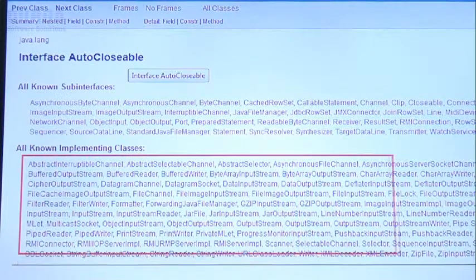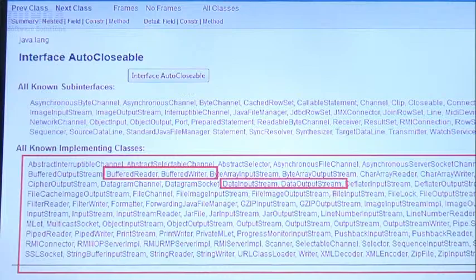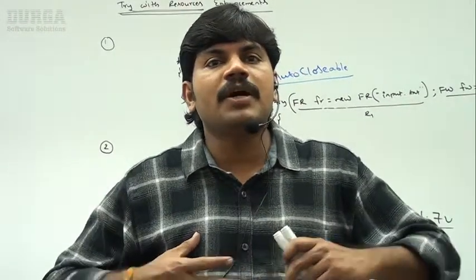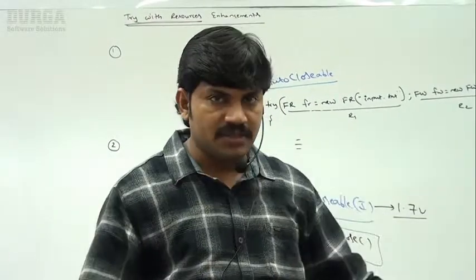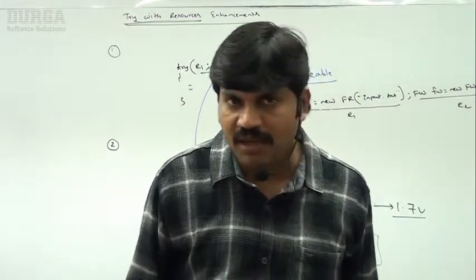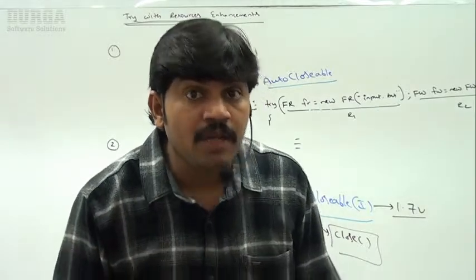If you want to observe, sir, a big list: FileReader, BufferedReader, BufferedWriter, DataInputStream, DataOutputStream, FileInputStream, like that. All the resources by default already implement java.lang.AutoCloseable. Being a programmer, we are not required to worry about these things. Clear, right? So two points I covered. Is it possible to declare multiple resources or not? Yes, why not? Happily you can declare. But these resources should be auto-closable.